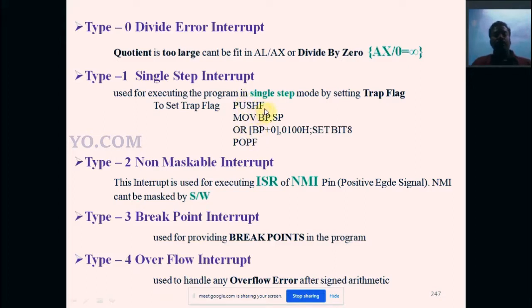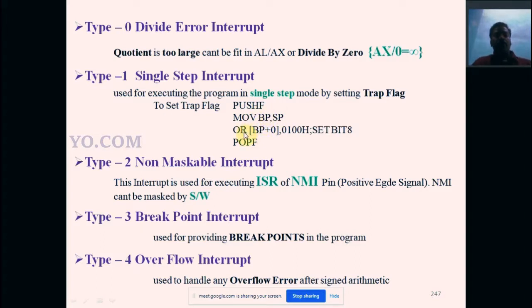PUSHF, we push the flag register. When we push, what happens? The flag register value moves to the stack. Push and pop instructions are mainly designed for the stack. Then MOV BP, SP: the stack pointer SP will move to the base pointer.